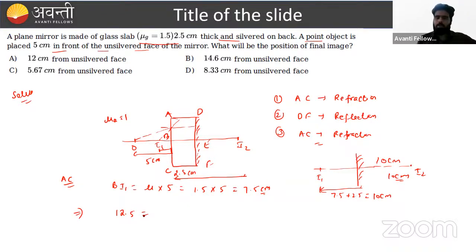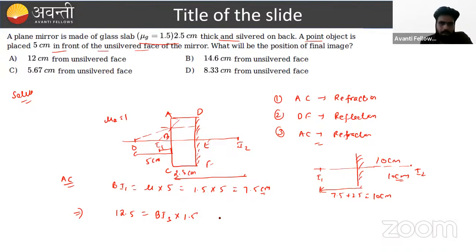This is the 12.5. The final image is formed at position, say, I3, by refraction with the help of this plane glass. What is the refractive index of this plane glass? We can easily say the refractive index is 1.5 here.